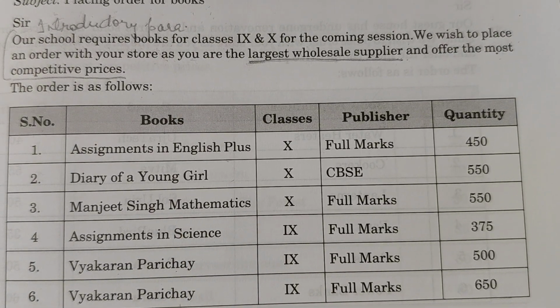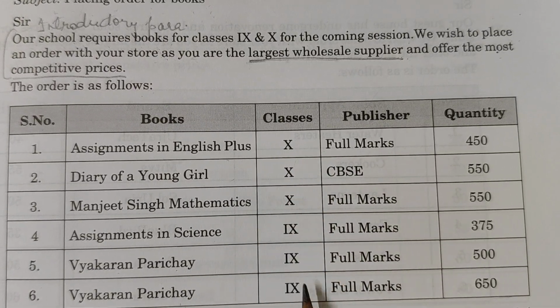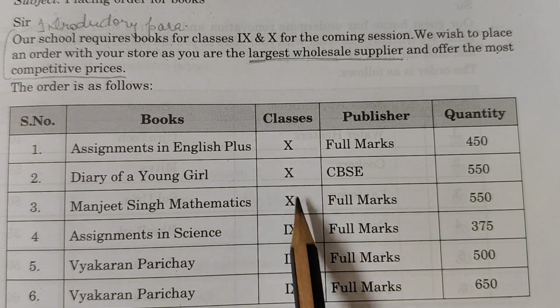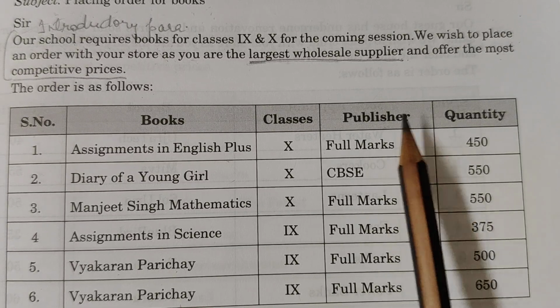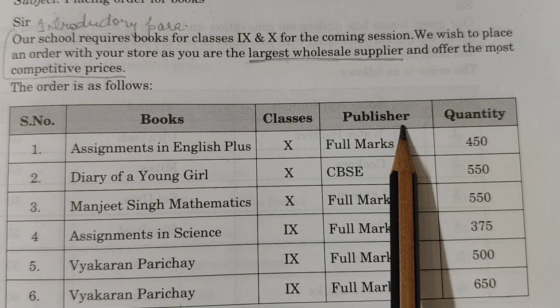5 6 books I would say will be enough. Then as it is mentioned in the question that it is for the ninth and 10th class, so some books you will be writing for 9th class, some books will be for 10th class. Then you will be writing the publisher. For the second column you will be writing publisher.